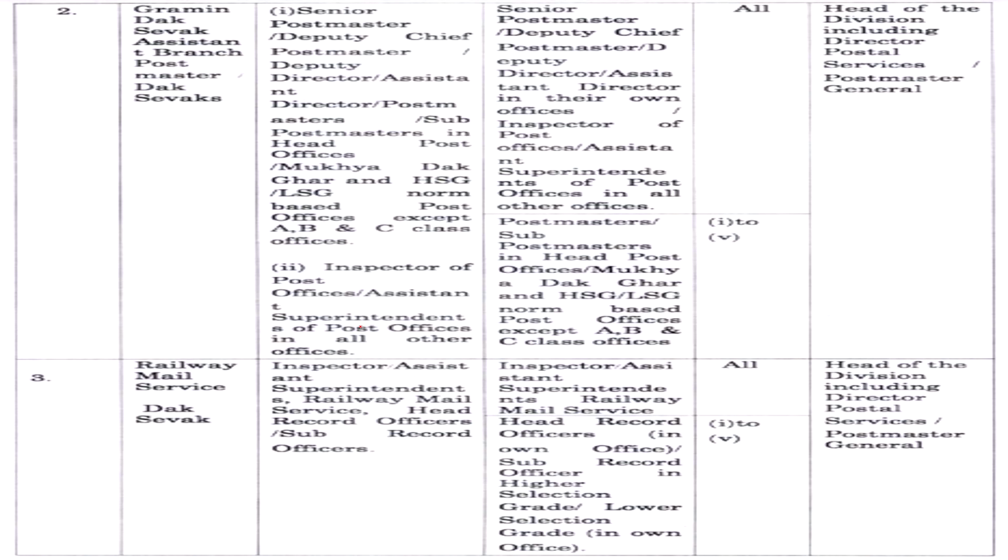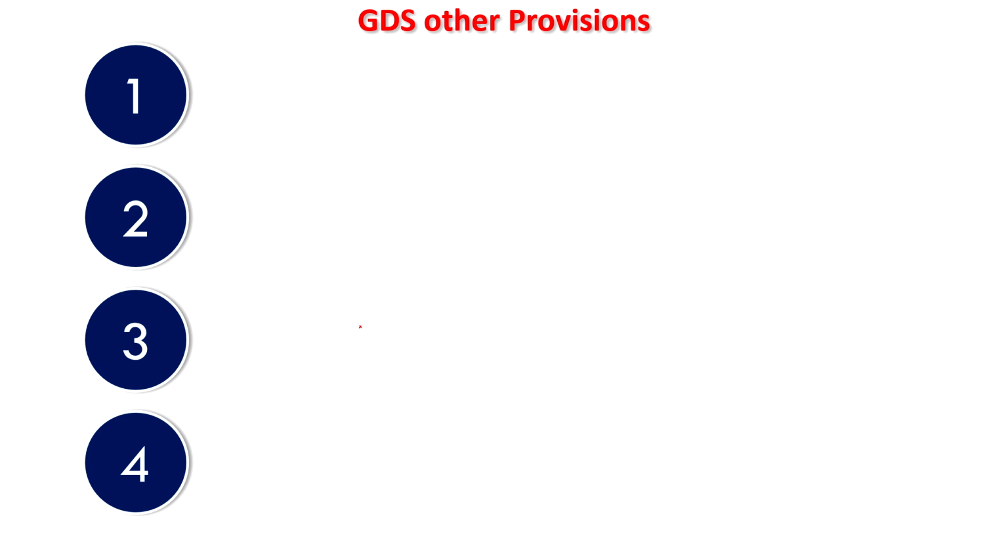Then for Gramin Dak Sevak, it will be a senior postmaster or divisional head, or the inspector of post offices or ASP, and all penalties can be imposed, and the divisional head will be the appellate authority. RMS is also like that only. And some provisions we will see right now.